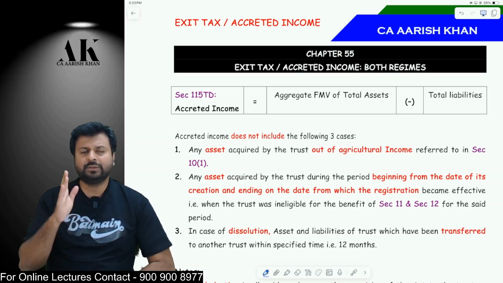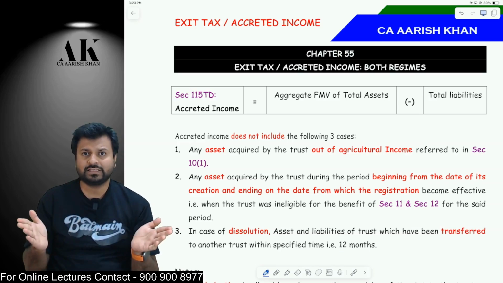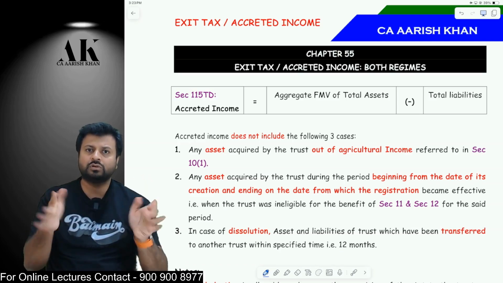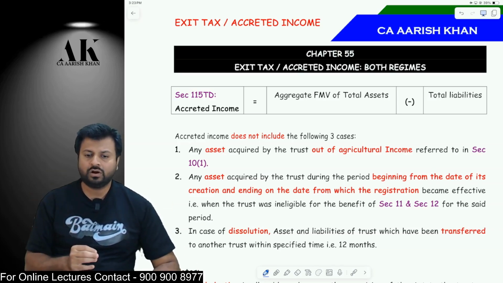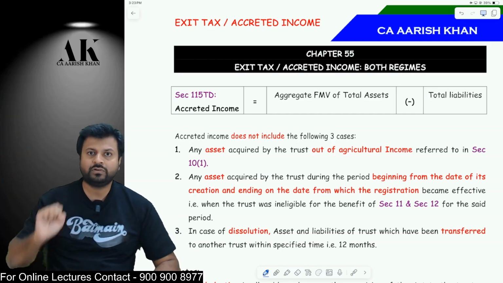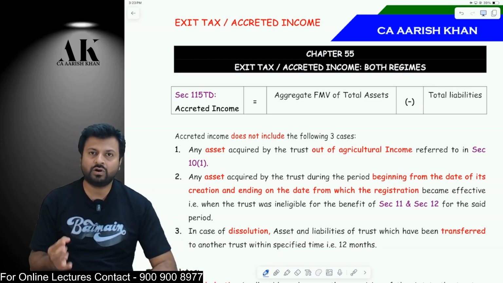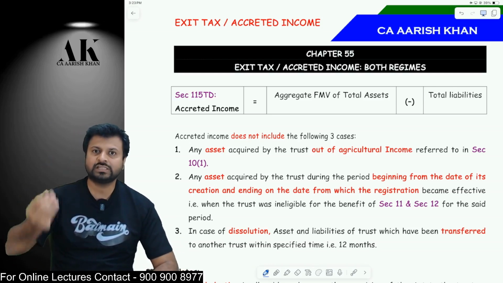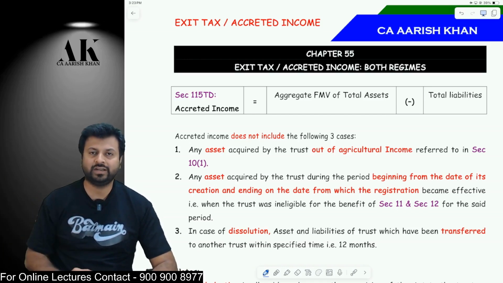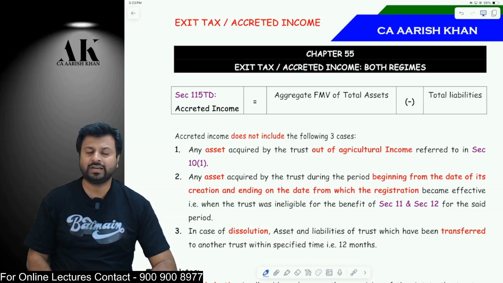Listen carefully. Suppose you have made a trust, you have registered under trust, and then you are claiming a lot of exemptions, and after claiming exemption, you are closing your trust, you are dissolving your trust, or you are getting merged with another entity which is not eligible for trust. This is wrong. You should not do that. We have given you a lot of exemptions for serving people, not to just claim exemption and then merge with a business entity, not to just claim exemption and then leave your purpose for which you have been created. You should not do that.